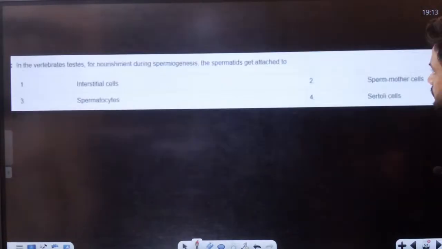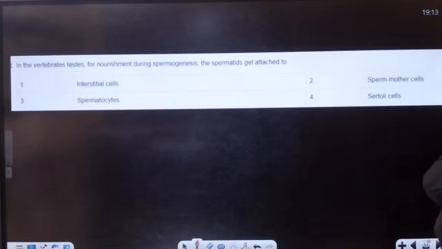Okay. Students, quickly solve this question. In vertebrates, testes for nourishing during spermatogenesis, the spermatids get attached to... Where do you think spermatids attach to?